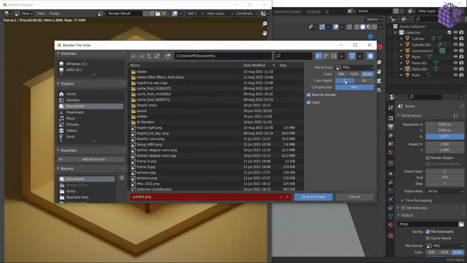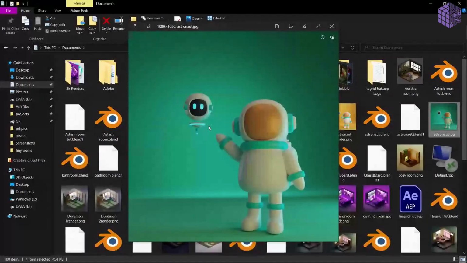And that's it. Let me show you my other work. Let's say I jump in my computer, documents, and this is my first render. Again, horrible lighting, and then I asked one of my friends if he can help me. He's very good with Blender, and he adjusted my lighting, and then this is the first render I posted on the internet.